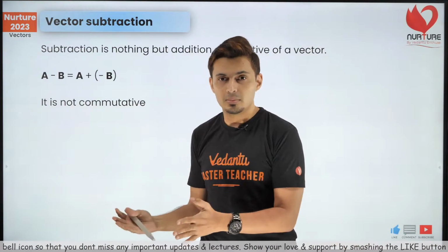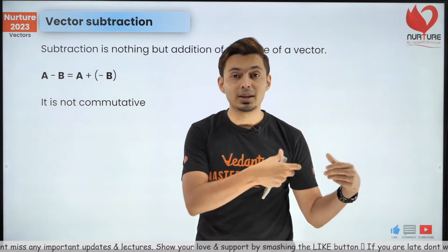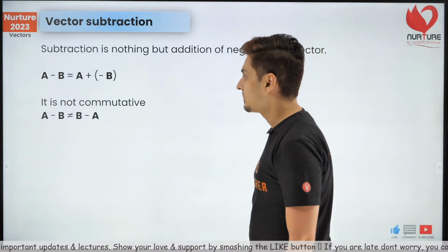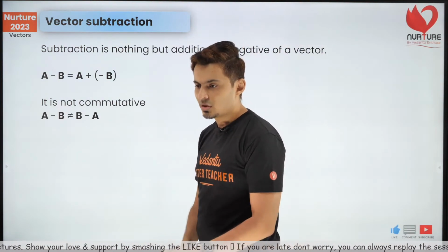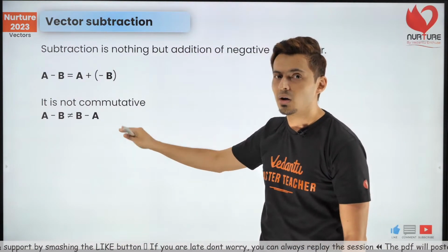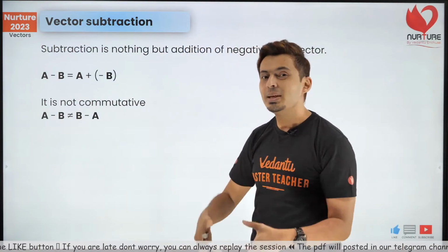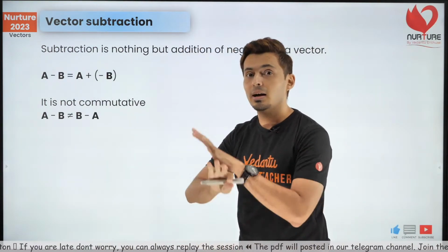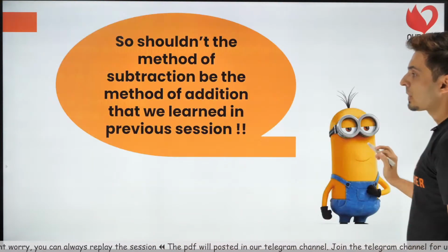If it is not commutative, that means when you change the order, the final outcome will also change, just like this over here. A minus B is not the same as B minus A. So addition is commutative, but subtraction is not commutative. You are subtracting a completely different vector out there. I hope this is clear.